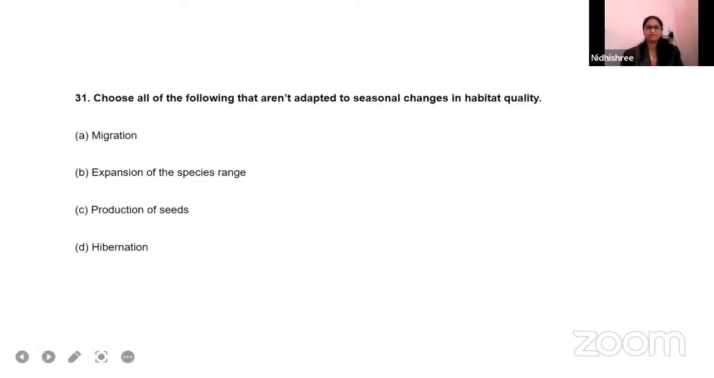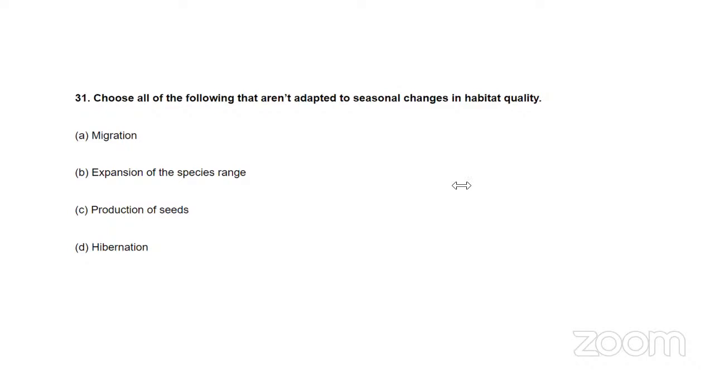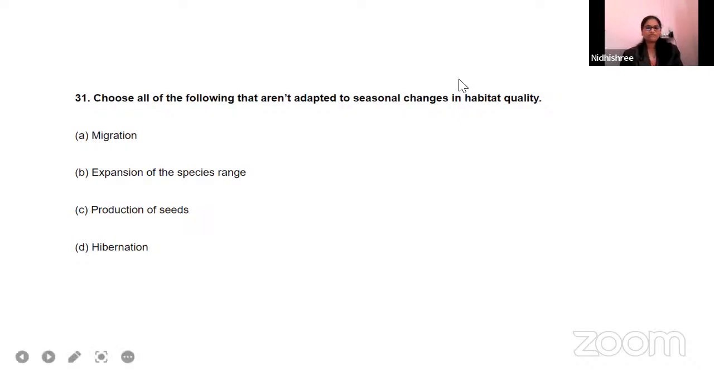Only 2 messages. Nuhu Sayed, option C. Soumya, option C. Pavitra, yes, what is your answer? Option C, ma'am. Okay. Gayatri, Balakrishna, Ramya, then most of them voted for option C. Migration, when the season changes, birds migrate. Expansion of species range, when the season changes it will also influence certain organisms. Hibernation, it is a winter sleep, and then production of seeds. Option B, expansion of species range is the right answer.